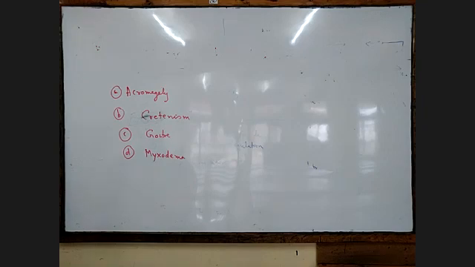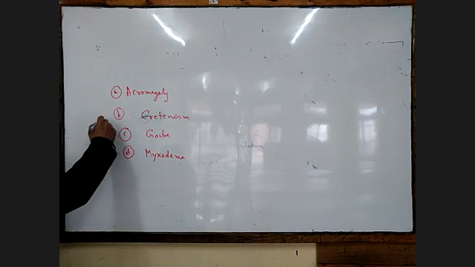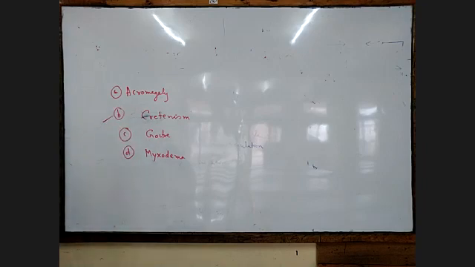Myxedema occurs due to deficiency of thyroxine in adults and is also called Gull's disease. We have already done it. It is low body temperature, reduced heart rate, pulse rate, etc. So here the answer we can take is cretinism, weakness of the bones of the child. So number B, cretinism.